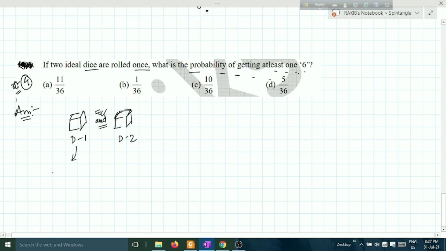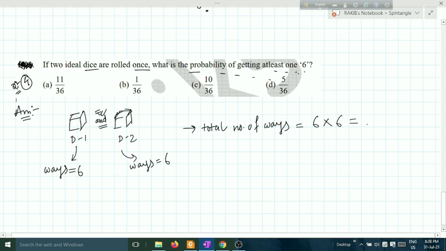If you throw dice 1, number of ways means you can get any of the 6 faces. And similarly for dice 2, the number of ways will be 6. Then the total number of ways will be what? As there is an and relation, the total number of ways will be 36, and every option carries 36. Total number of ways is equal to 36.